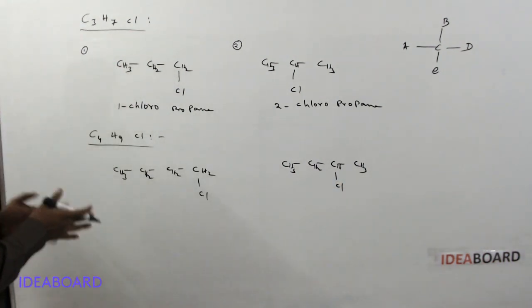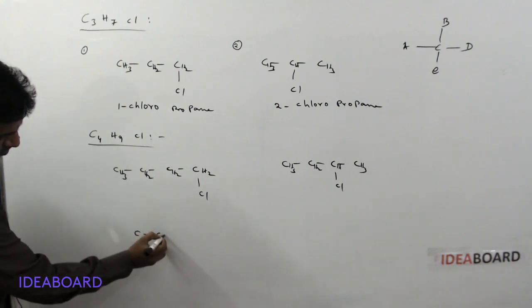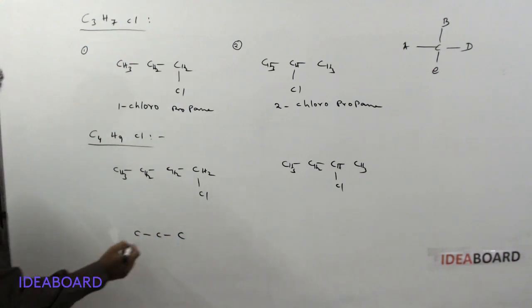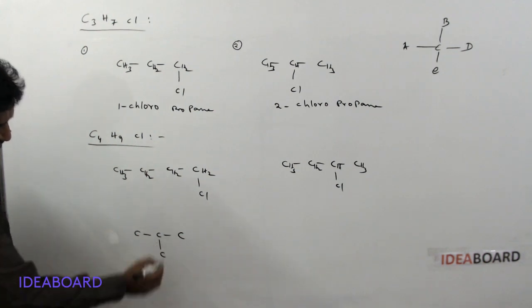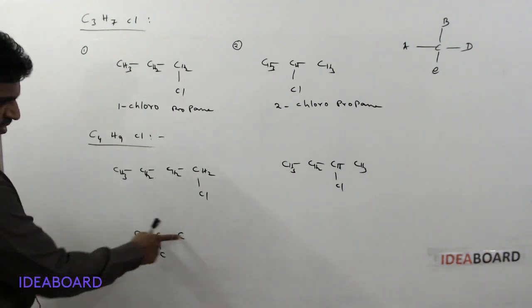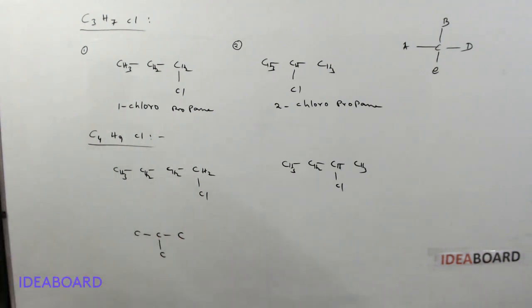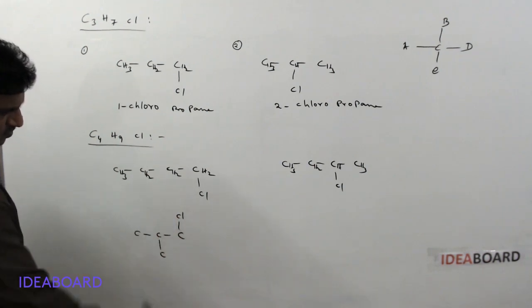So now I am cutting 1 carbon atom in the parent chain. I am making 3 carbon atom chain. So this is 3 carbon chain. 4th carbon I am writing on this carbon atom. Okay, this is 4 carbon chain now, and parent chain contains only 3 carbon. And here now chlorine I am adding. This is the chlorine position now.